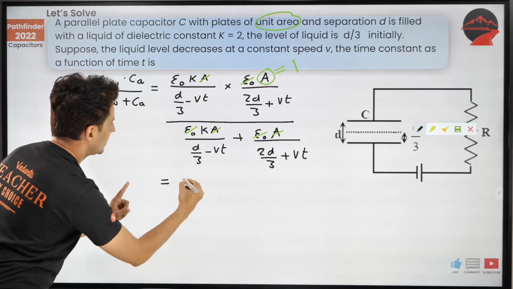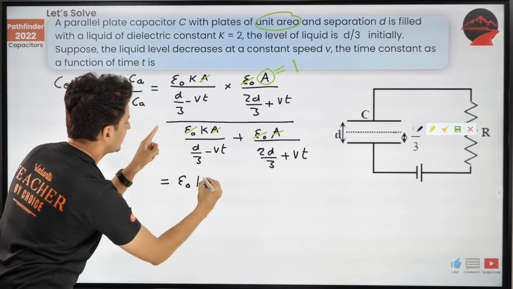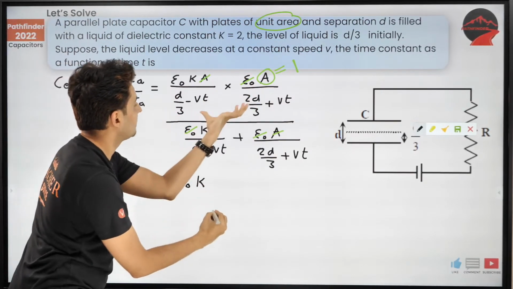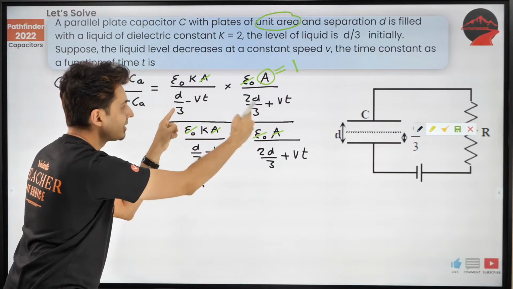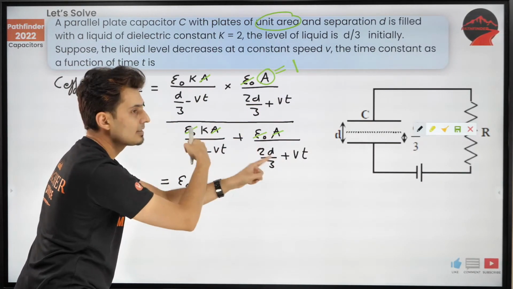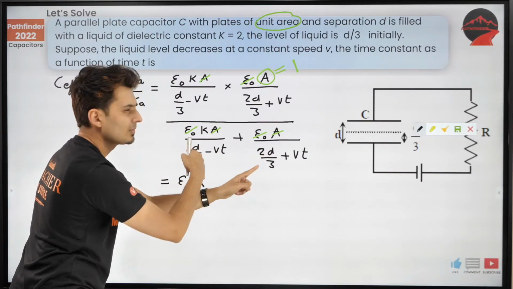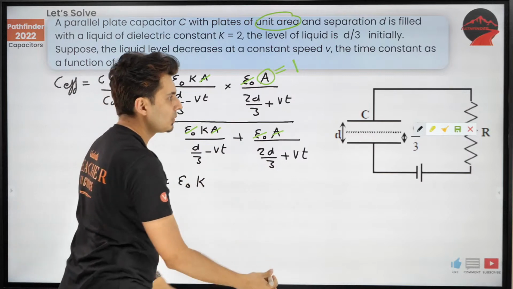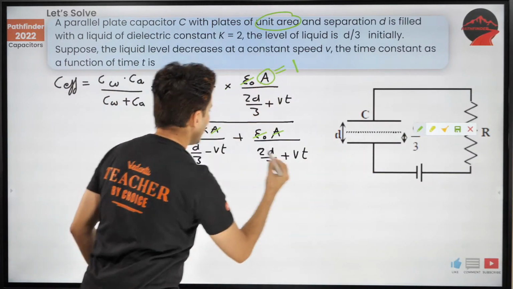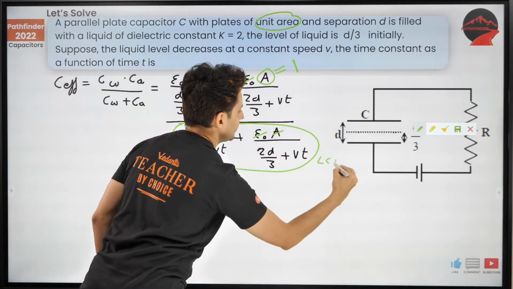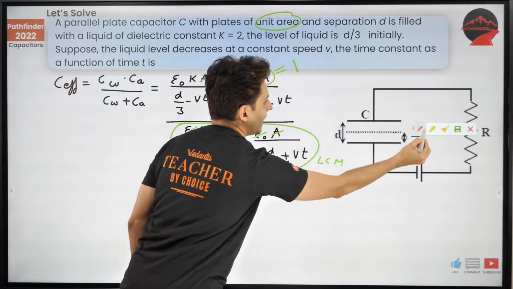It will be equal to epsilon naught K, nothing else is there, and it is a multiplication of these two terms. And here if I take the LCM, it will also be multiplied. So I am going to take the LCM over here so that I can add the two terms.